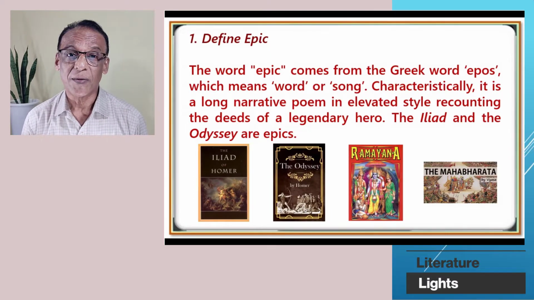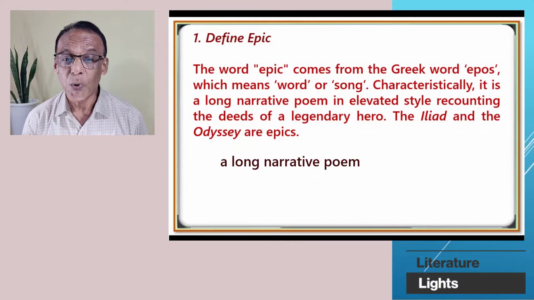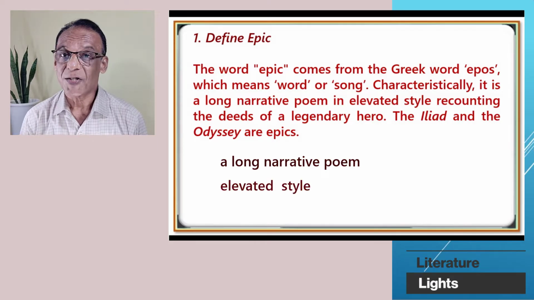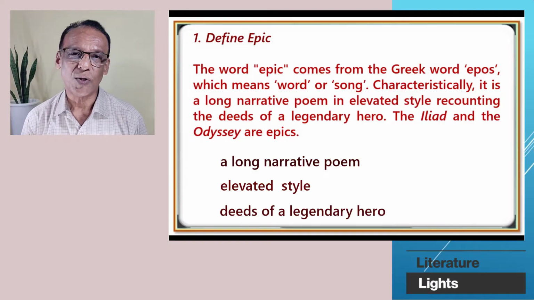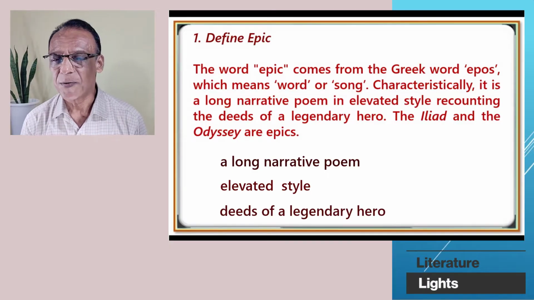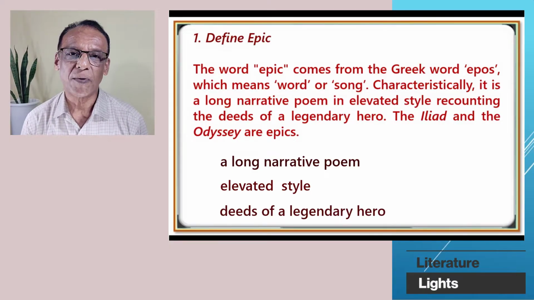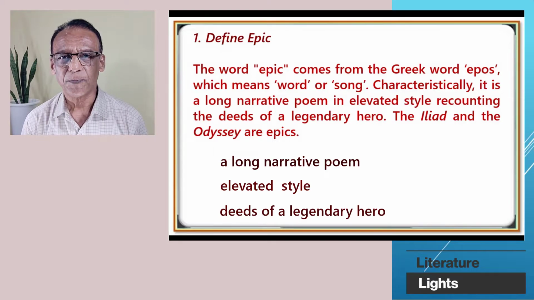Well, in this question, there are 3 points. Number 1, a long narrative poem. Epic is a long narrative poem. Number 2, the style, elevated. Number 3, it narrates the deeds of a legendary hero.